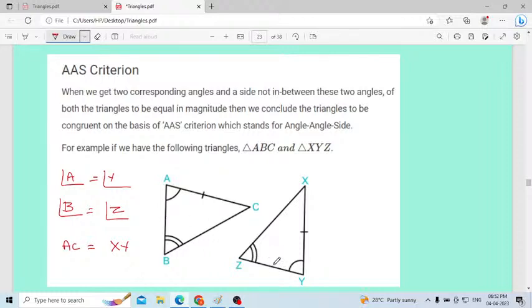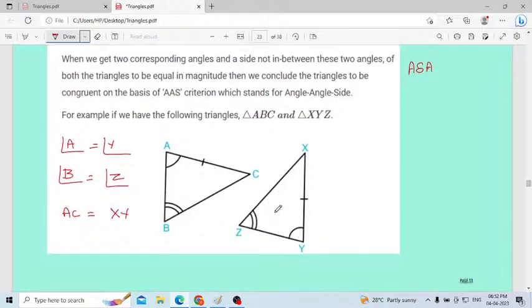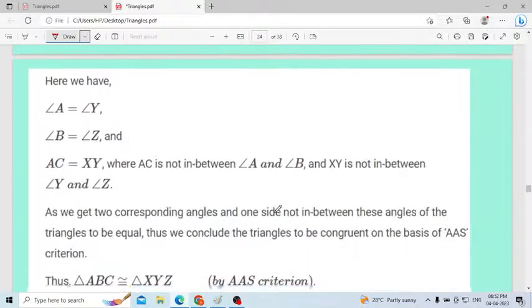Before I explained ASA criteria, no? In that one, between the angles you are having the side, no? Thus that side is equal, in the case of ASA criteria, because the S is in between the angles. But here, the angles are on one side of a triangle, but the other side, don't consider that one. Another side should be equal. That one you have to remember. Okay.